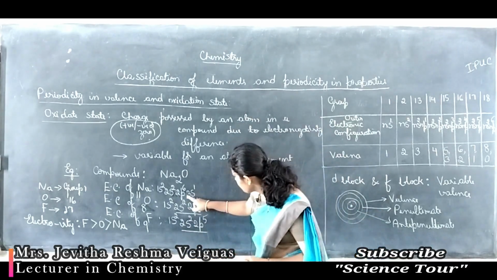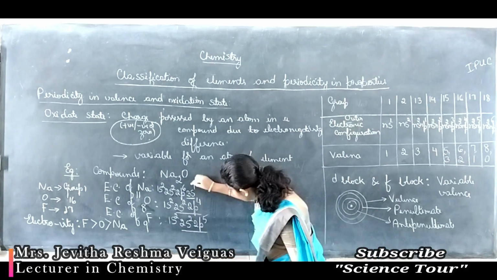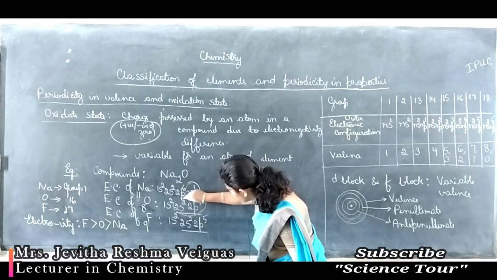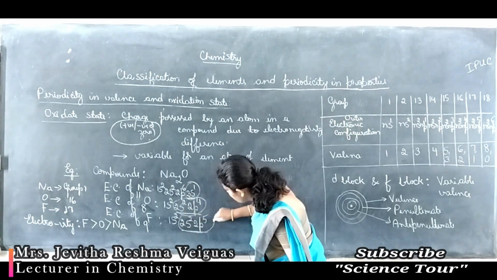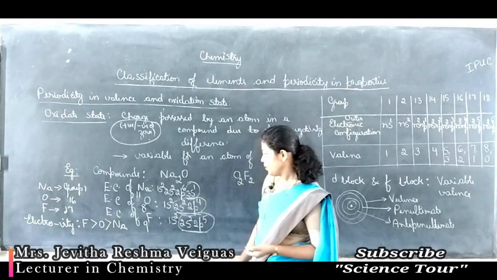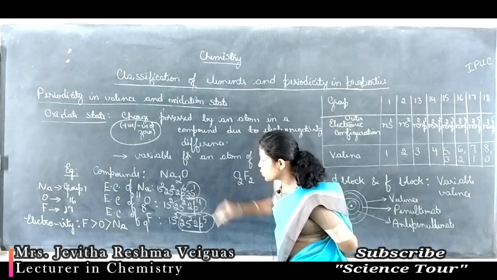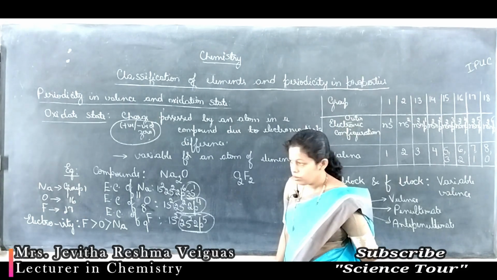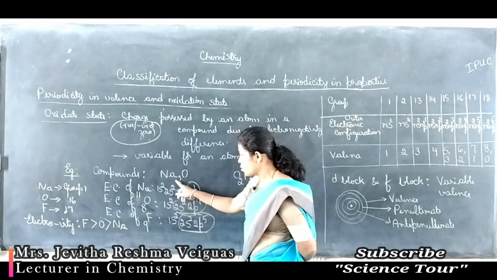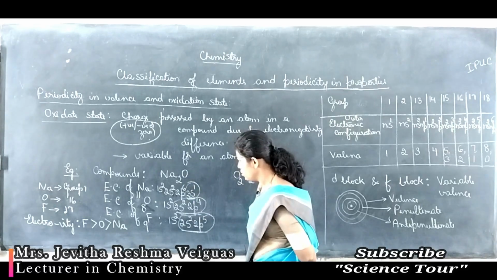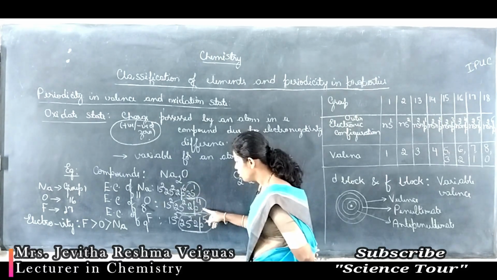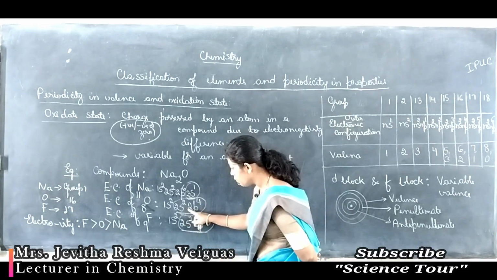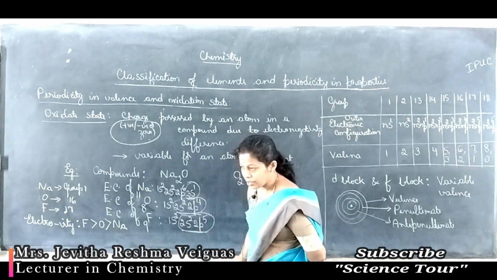Look at sodium. 3s1 is the outermost configuration. Oxygen 2s2, 2p4. Fluorine 2s2, 2p5. If sodium loses one electron, it becomes stable. So sodium loses one electron. Oxygen needs 2 electrons. At that time it will be 2s2 2p6, meaning 8 electrons.